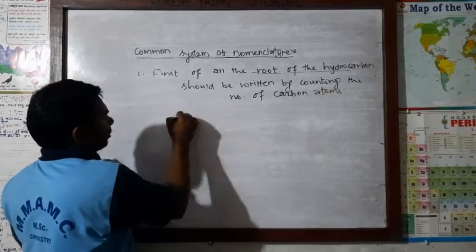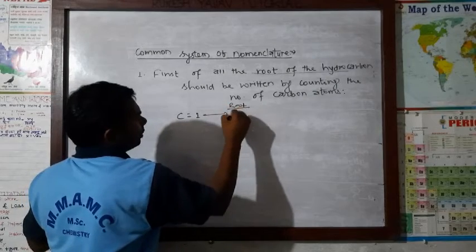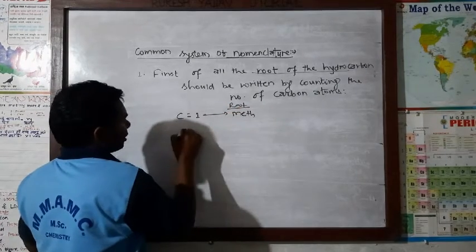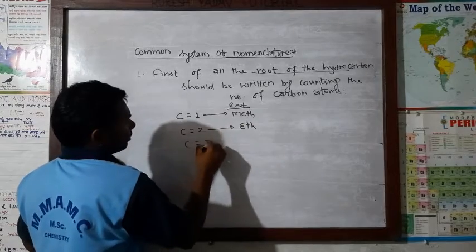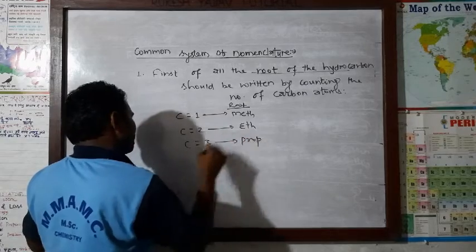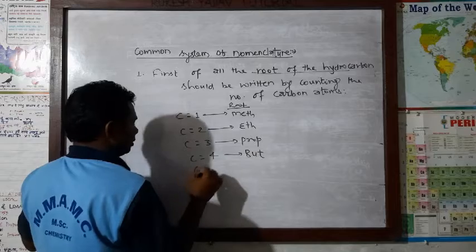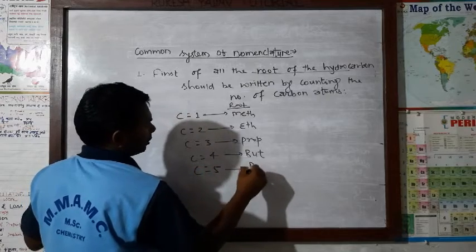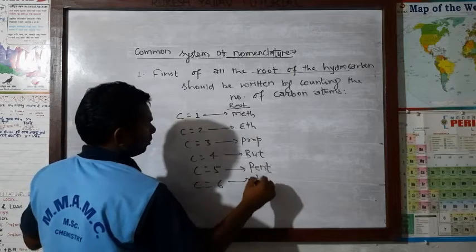If the number of carbon atoms is 1, what will be the root? The root will be meth. If carbon atoms are 2, what will be the root? Eth. If carbon atoms are 3? Prop. If carbon atoms are 4? But. If carbon atoms are 5? Pent.